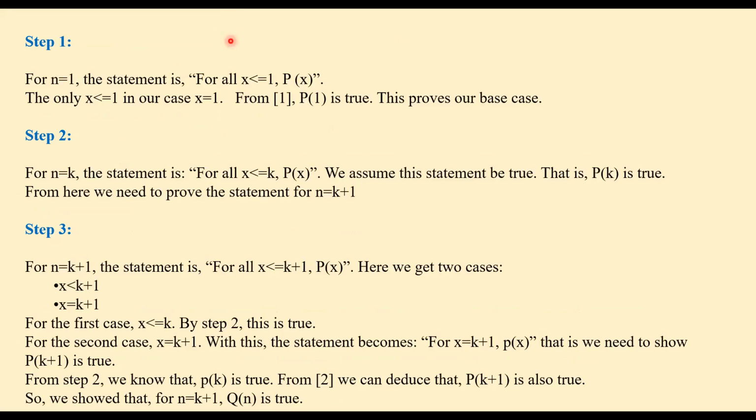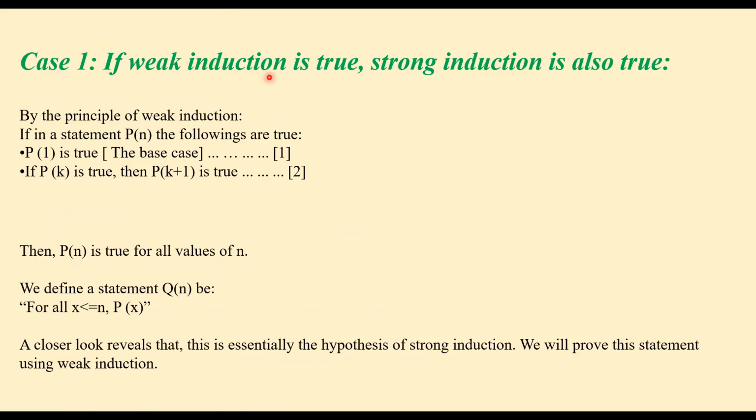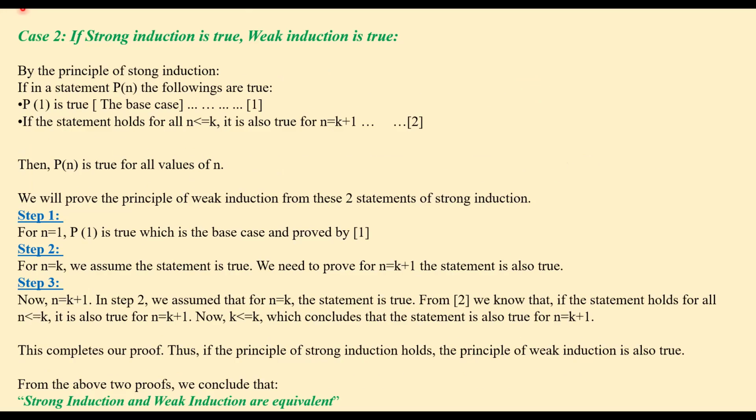In the first part, we have proved that if weak induction is true, then strong induction is also true. And in the second part, we have proved that if strong induction is true, then weak induction is also true. So from this, we have proved that strong induction and weak induction are equivalent because they are bi-related statements.